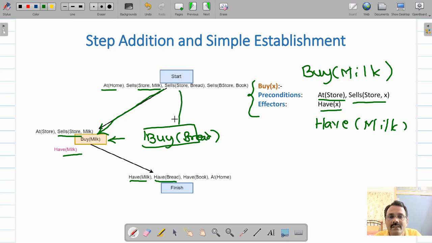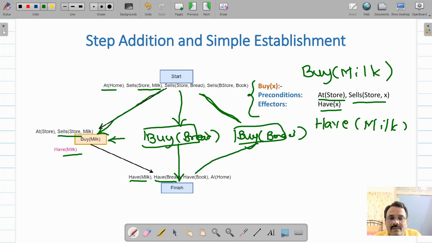That can establish a link from start to buy bread, and then the precondition of finish, that is have bread, will be satisfied by a simple establishment between buy bread and finish.